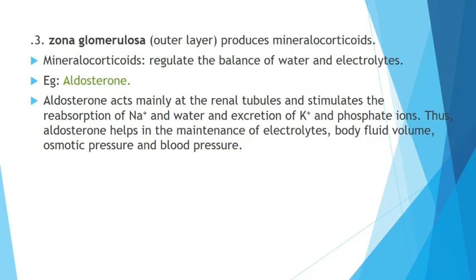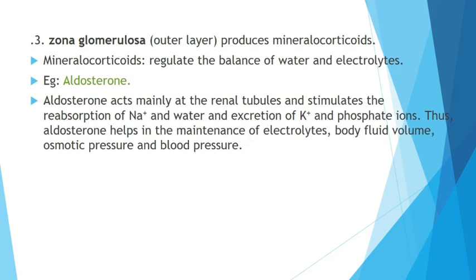The outer layer is the zona glomerulosa, the outermost layer of the cortex. It produces mineralocorticoids, which are involved in the regulation of electrolytes as well as water. An example is aldosterone. You can get a question on aldosterone, regulation of water and electrolyte balance.